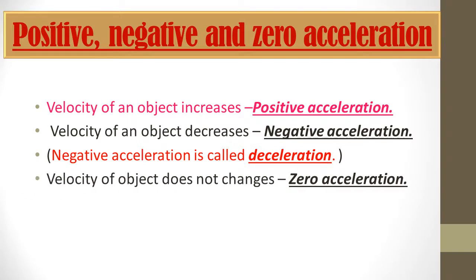And next we have, if the velocity of the object does not change with time, it has zero acceleration. So here we have three types of acceleration: positive, negative and zero. Okay, so when the velocity of an object increases, it is positive. But when the velocity of an object decreases, it will be negative acceleration, and here it is negative acceleration, also called deceleration. But when the object does not have any change or motion, it is called zero acceleration.